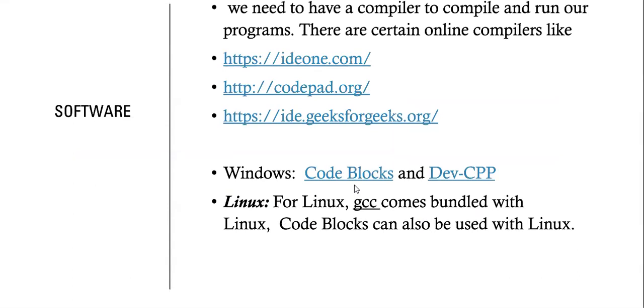To use C language, we need to install CodeBlocks or Dev C++ or Turbo C, which we can install in Windows. For Linux, Linux itself is written in C language, so it has C inbuilt. That one is GCC. We can write our programs, and for compiling we can use GCC. And we also have online compilers. For online compilers, we don't need to install any software in our system. We can just open a link, write our program in it, and execute it.